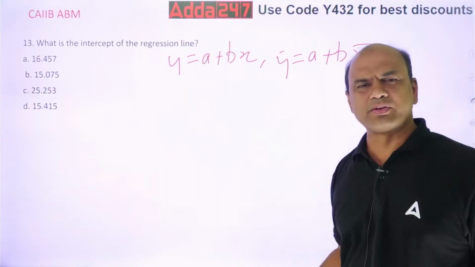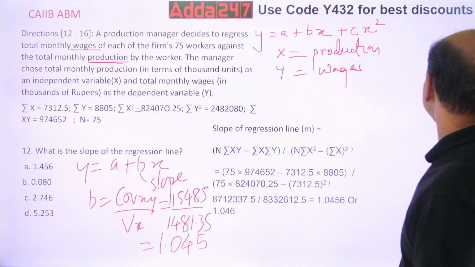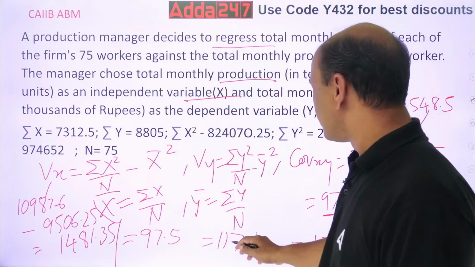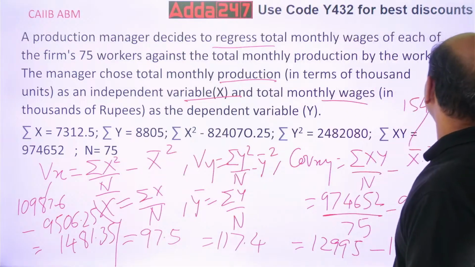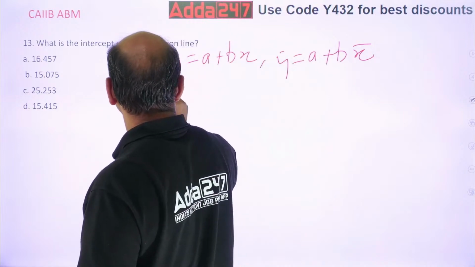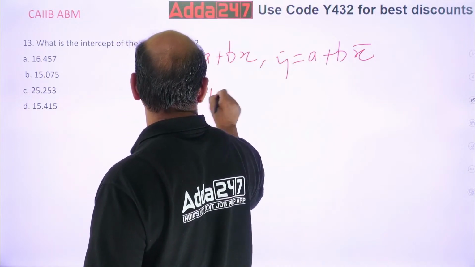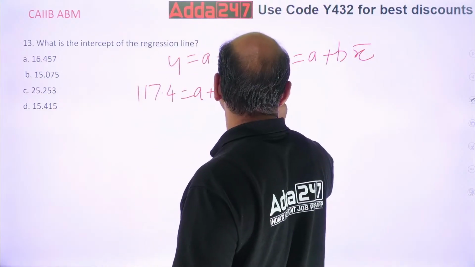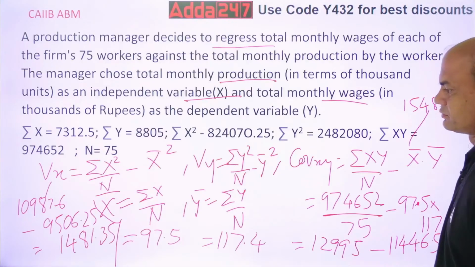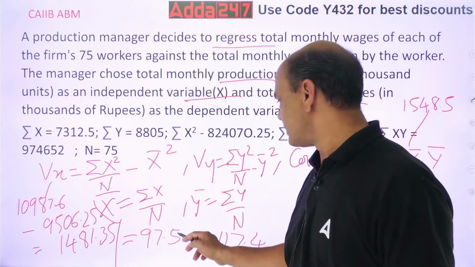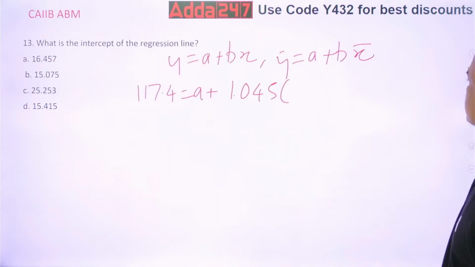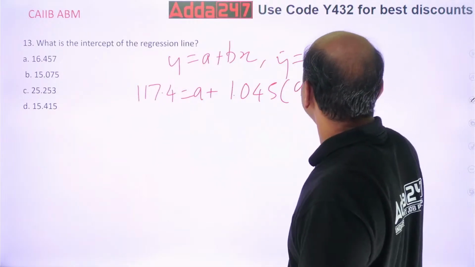Now you have all the values. What is y bar? It is 117.4. So 117.4 equals A plus B, which is 1.045, into x bar. x bar is 97.5.